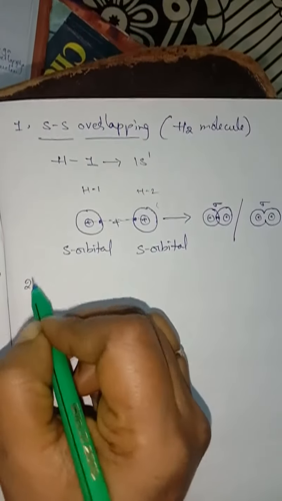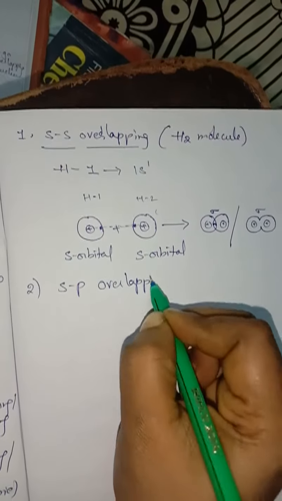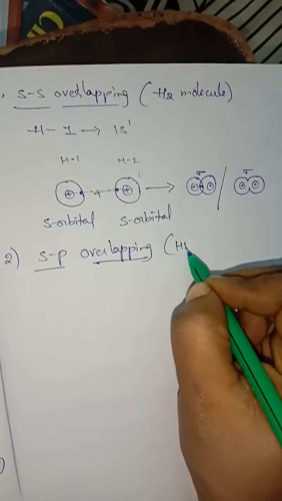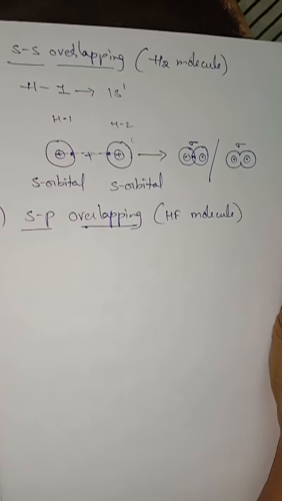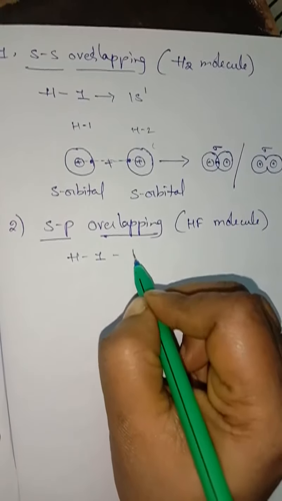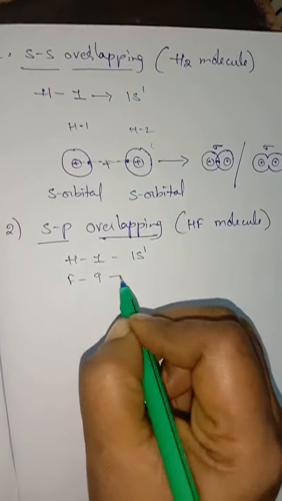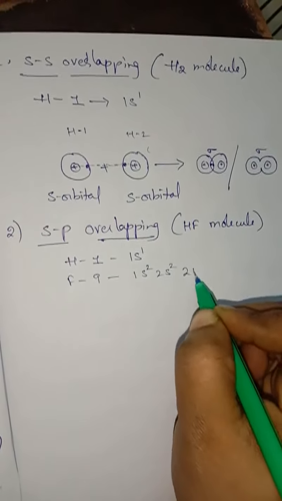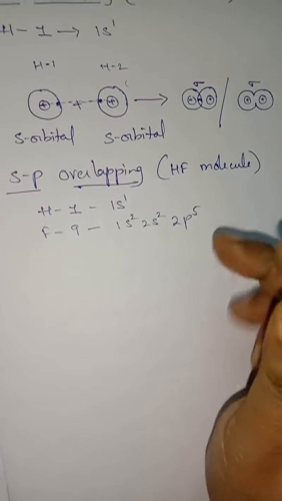If we see sp overlapping, example HF molecule. Example I have taken HF molecule. So again the hydrogen atomic number is 1 and electronic configuration is 1s1, and fluorine atomic number is 9 and its electronic configuration is 1s2, 2s2, 2p5, isn't it? So here 5 electrons are there.